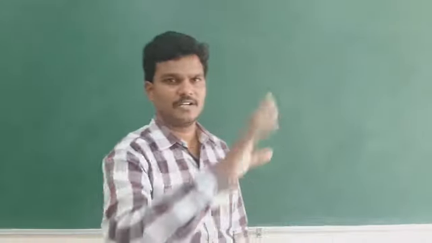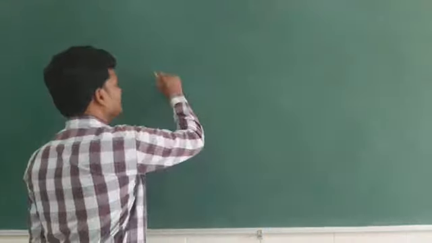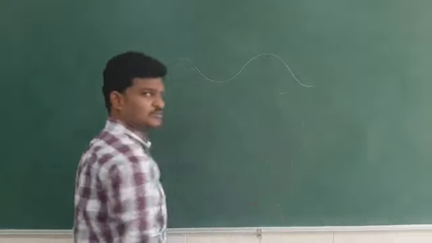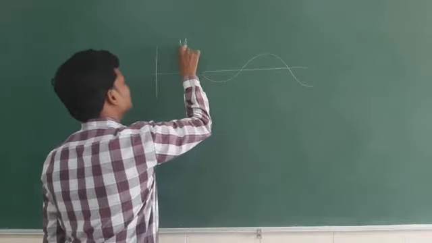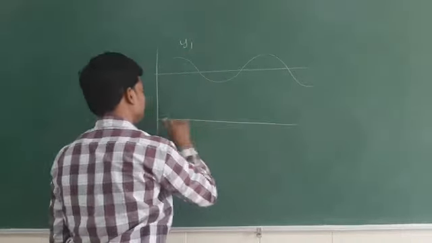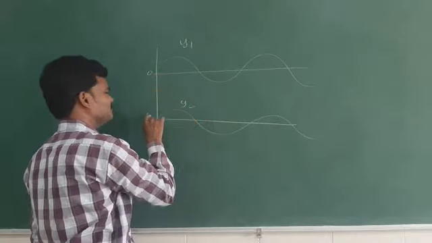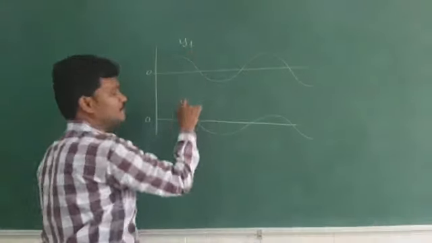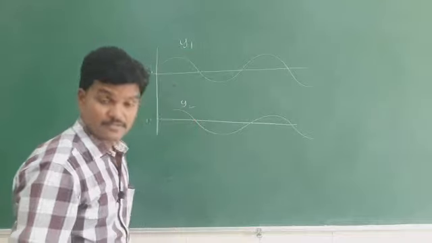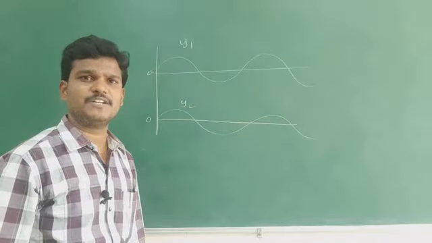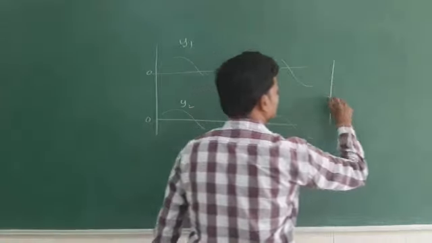Let me recall at first PUC level before entering into interference. Let us suppose one wave is moving like this. No need to write anything in the notes, just listen. This is one wave with a displacement y1. One more wave with a displacement y2, both starting at the same point. y1 and y2 are the individual displacements of the waves. Now the resultant wave looks like this.